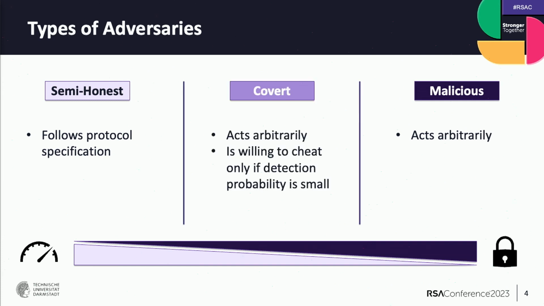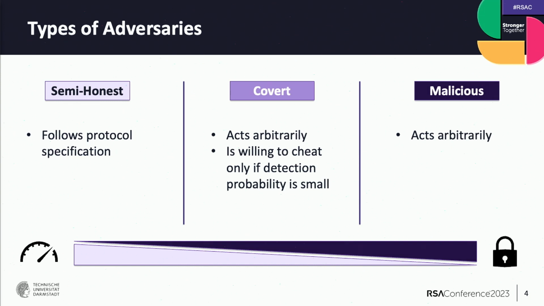As a middle ground, Aumann and Lindell introduced the covert security setting. Here, the adversary is also allowed to act arbitrarily, but it is only willing to cheat if the probability that its cheating will be detected is below some parameter.